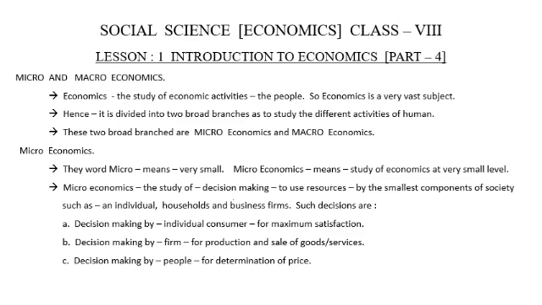So what are the decisions undertaken by the smallest level of the society? An individual, a household or a business firm takes certain decisions, such as decision making by an individual consumer for maximum satisfaction.